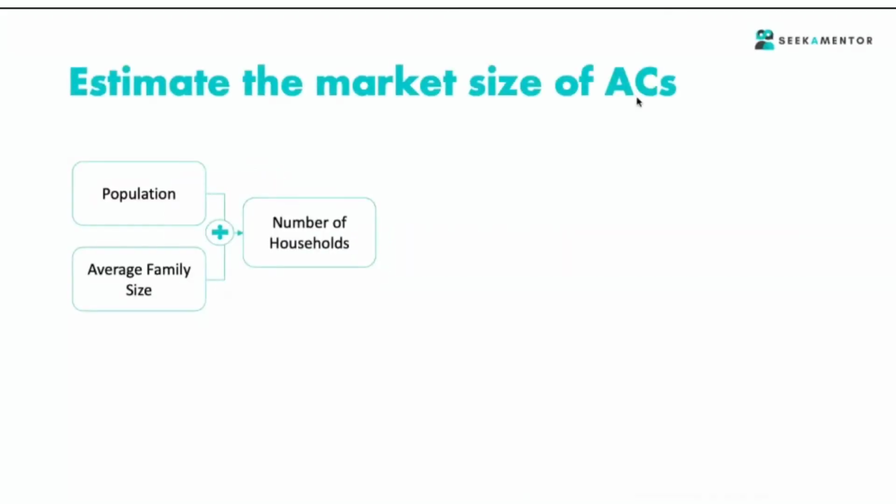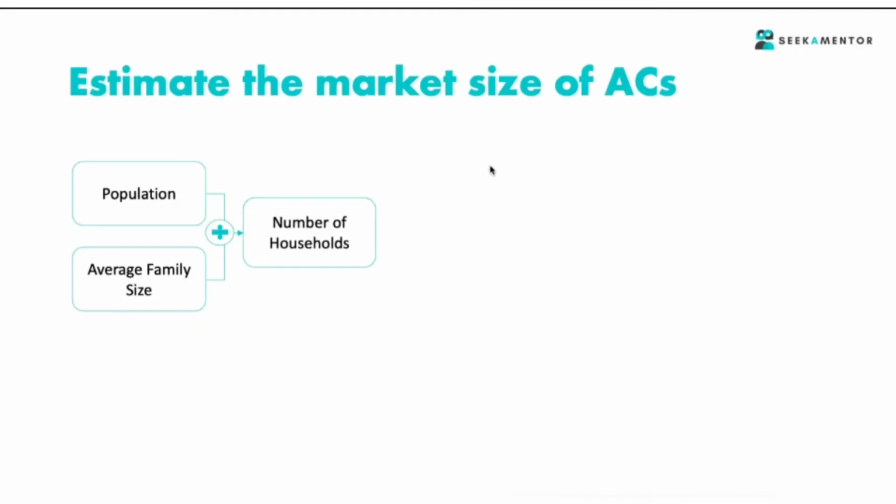So what essentially you are missing here is that you're talking about population, and an AC is not an individual item. It's not like a pen or a laptop. An AC is something which gets installed in your household. So for that, we need to calculate how many households there are in India, right?